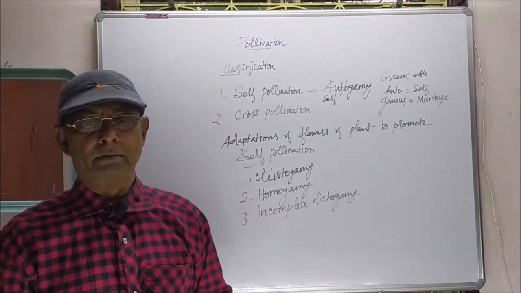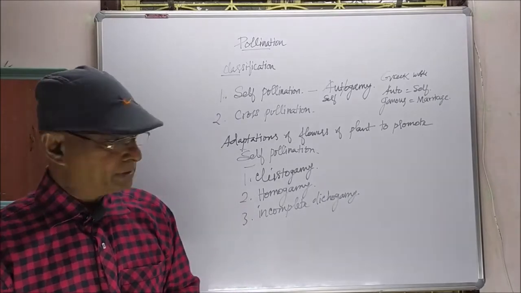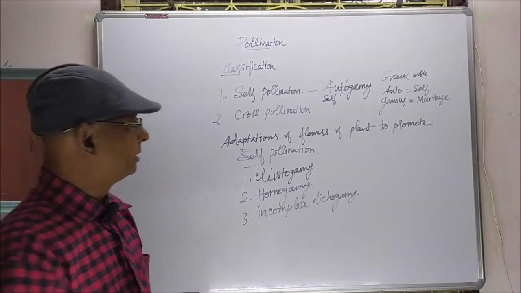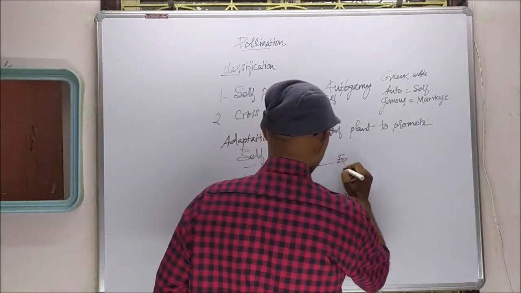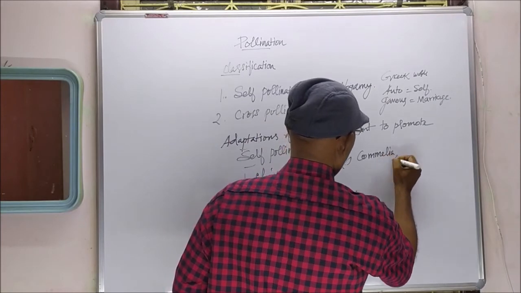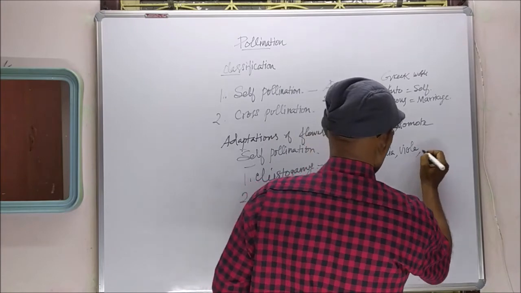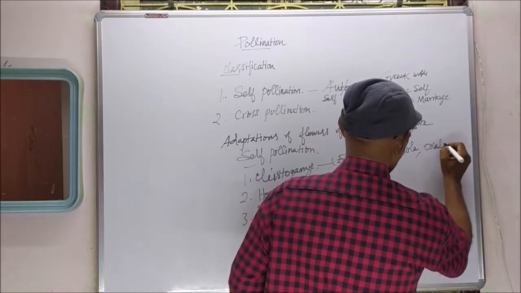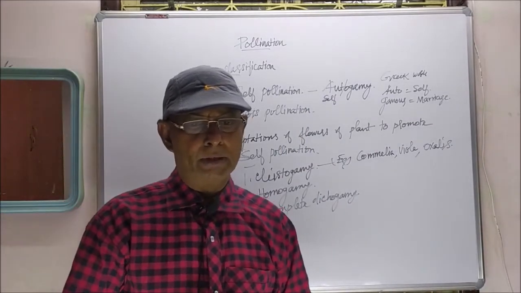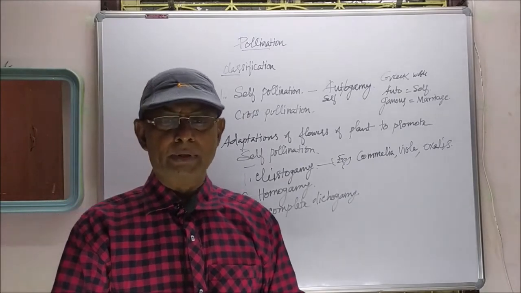Such a pollination will be self-pollination. For example, in the case of Commelina, Viola, Oxalis. In these three cases, for example, cleistogamous flowers are there.